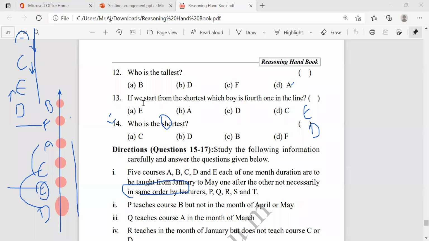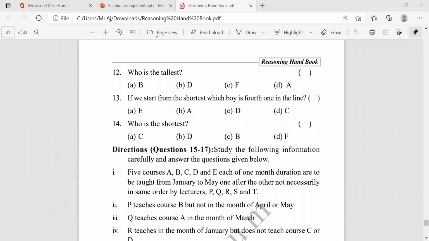And if we start from the shortest, which boy is fourth in the line? Starting from B: 1, 2, 3, 4. Who's the fourth one of the line? C, right? And who is the shortest one? B. Is it clear? Yes. Okay. Like this, you have to solve step by step. Just arrange step by step, then you will get the answers directly.